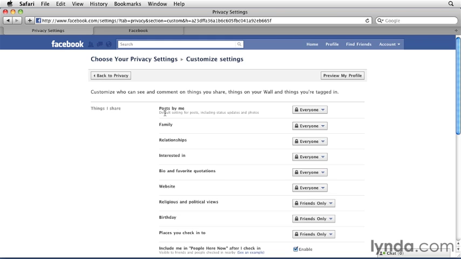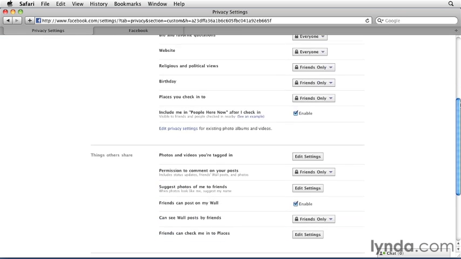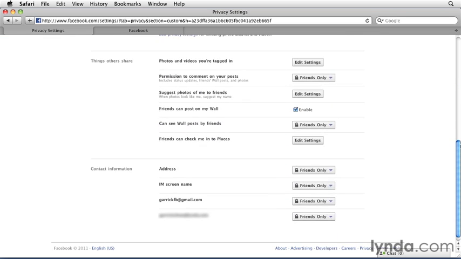So this is divided into categories like Things I Share, and also Things Others Share, as well as your contact information. So for example, if I'm okay with people seeing my IM screen name and email addresses, I can set those to everyone. But I can also restrict access to my address. I have that set to friends only.